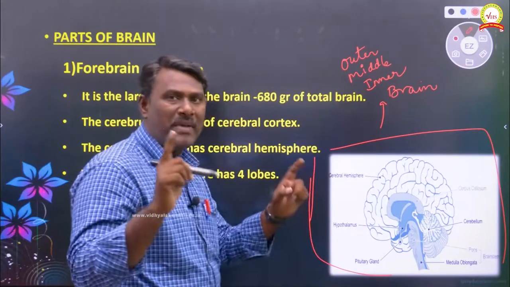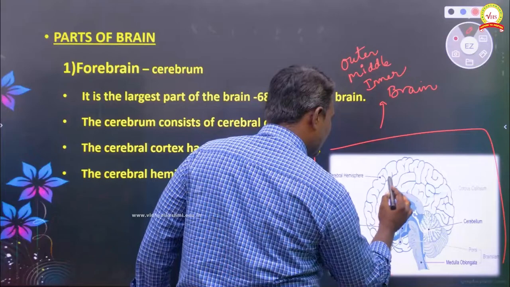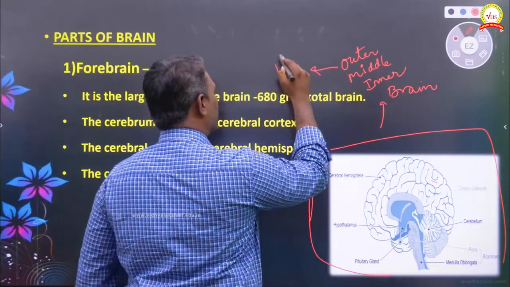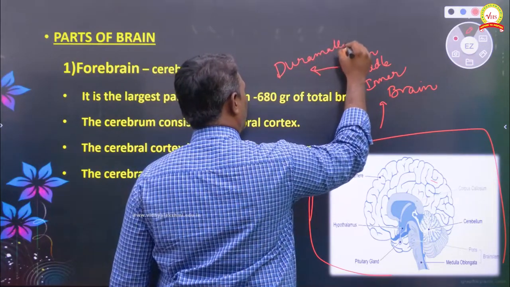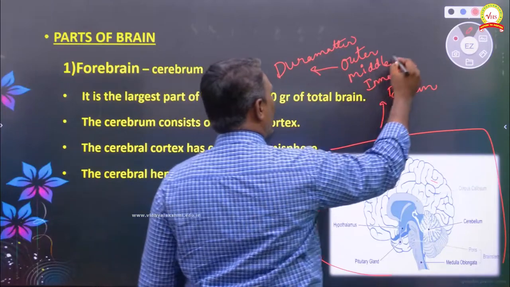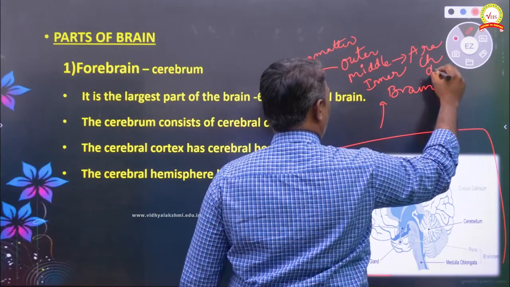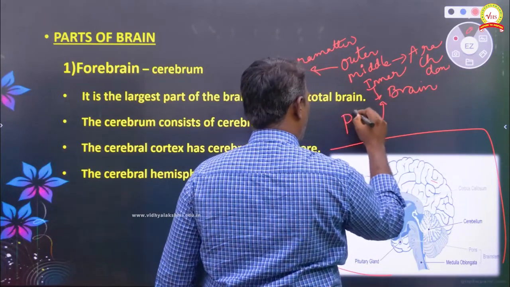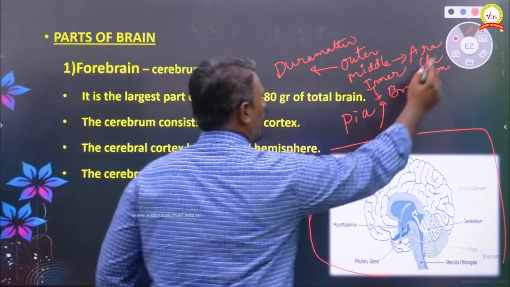This outer membrane we call dura mater, the middle membrane we call the arachnoid membrane, and the inner membrane we call pia mater. Three membranes.